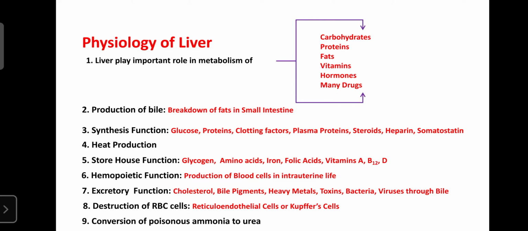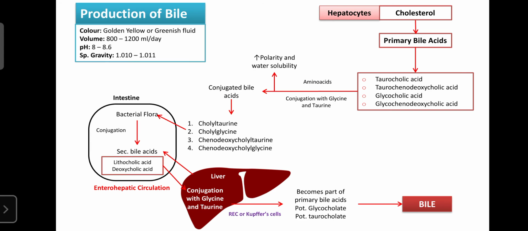Now we can go on to the production of bile. The bile is mainly produced in the liver and stored in the gallbladder. Regarding color, the bile is a golden yellow or greenish fluid. Regarding volume, the daily output of bile from the liver is 800 to 1200 ml per day. The pH of the bile is 8 to 8.6. The specific gravity of the bile is 1.010 to 1.011.